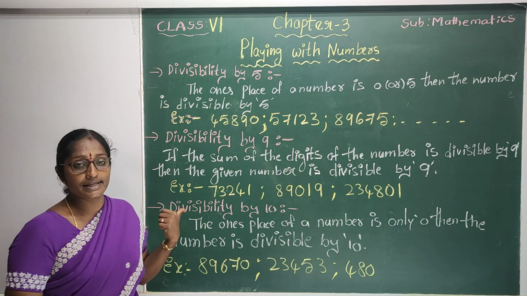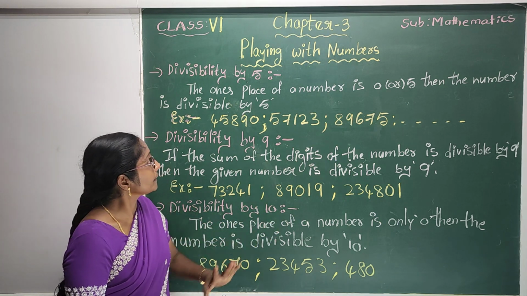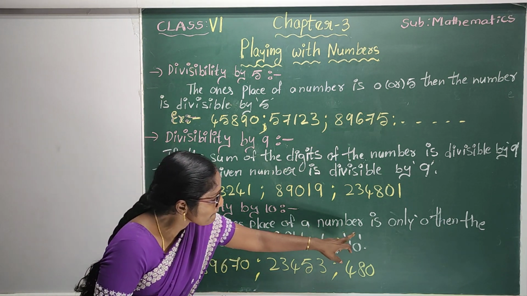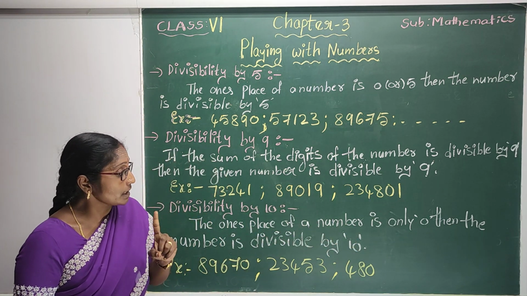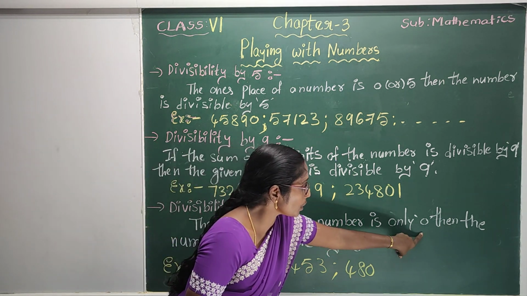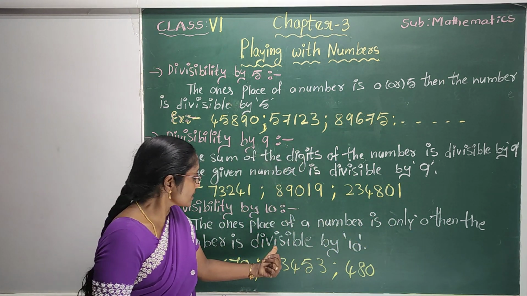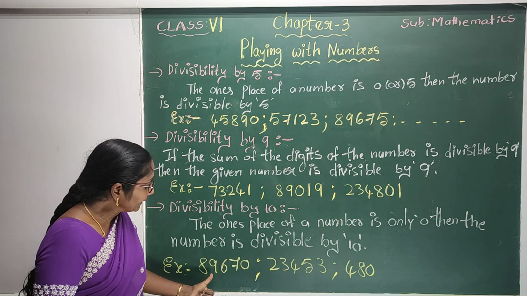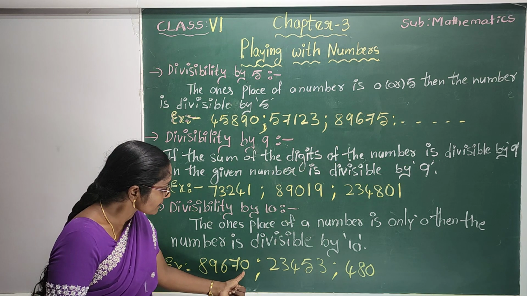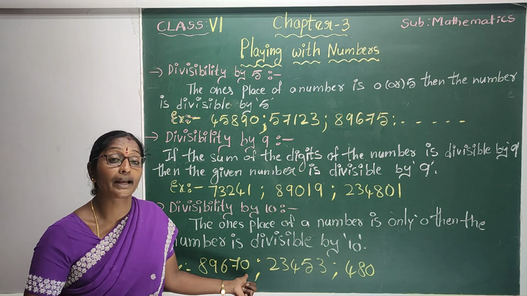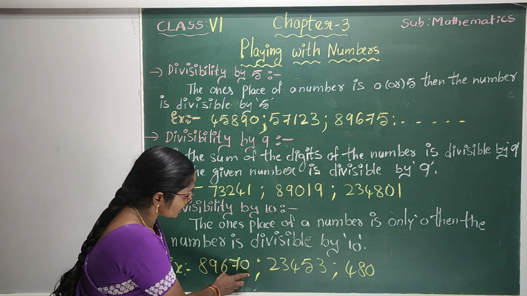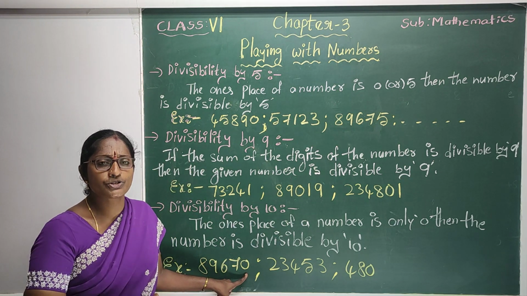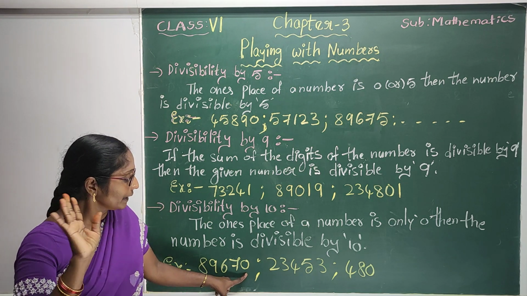Next, what is the divisibility of 10? The ones place of a number is only 0. Only 0. Then the number is divisible by 10. Examples, 89,670 is divisible by 10 or not? We just concentrate on the ones place. Here the ones place is 0. So, definitely it is divisible by 10.